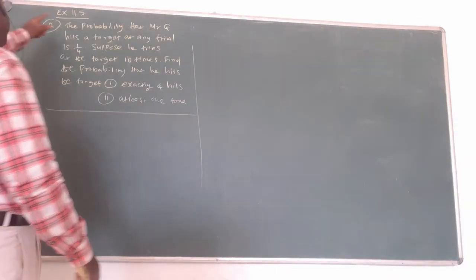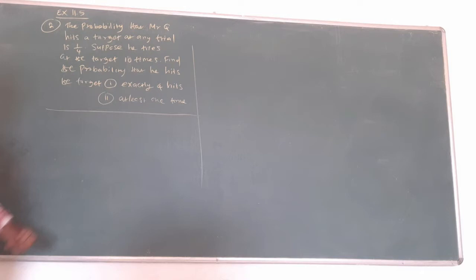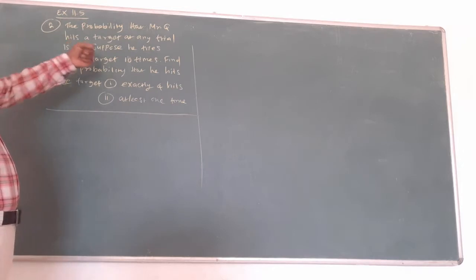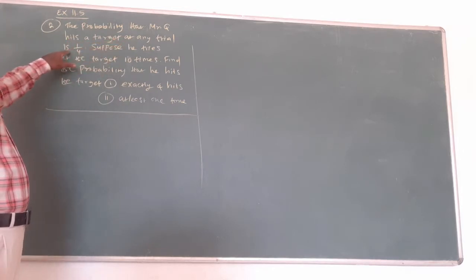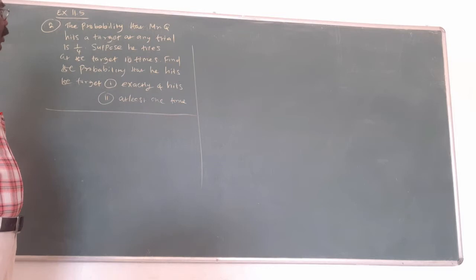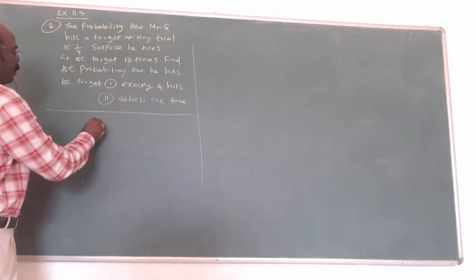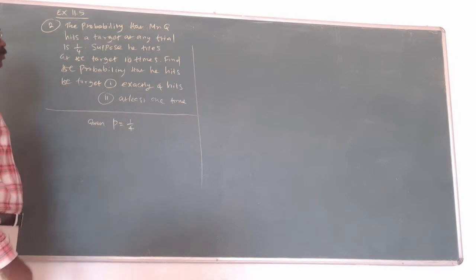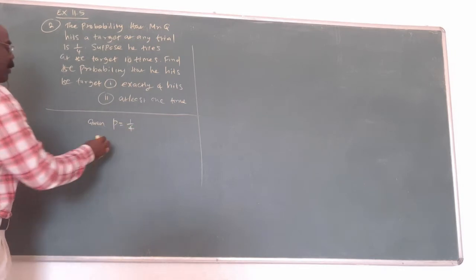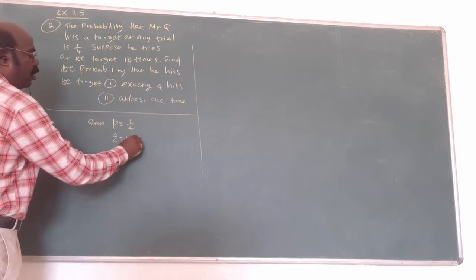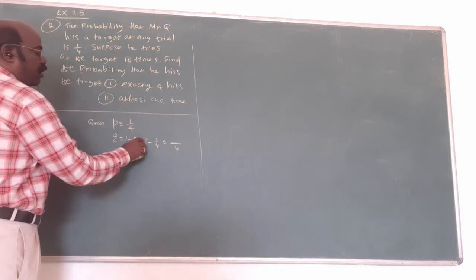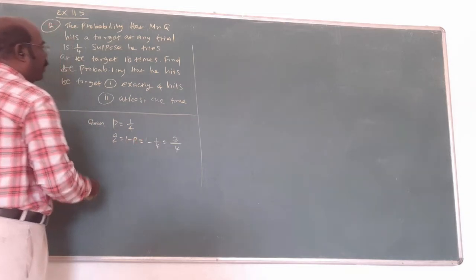Now exercise 11.5, second question. The probability that Mr. Q hits a target at any trial is 1 by 4. That is what is given, P equal to 1 by 4. Am I right? Given it, you will find Q. What is the formula? Q equals 1 minus P, 1 minus 1 by 4. 4 is the LCM, so 4 minus 1 is 3 by 4.